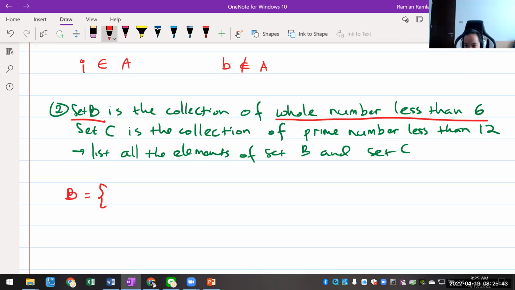2 sama 4, Pak. 2 sama 4? Kalau itu even number kali ya. Kalau ini whole number, bilangan bulat. Bilangan bulat kita mulainya dari angka berapa ya? Ada yang tahu? Aduh, ini kenapa nih laptop saya nge-lag?